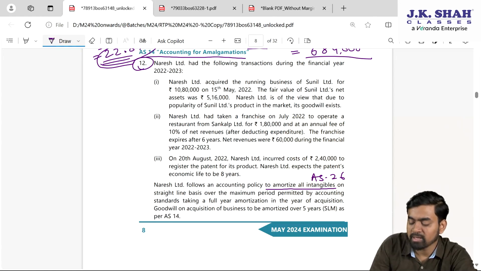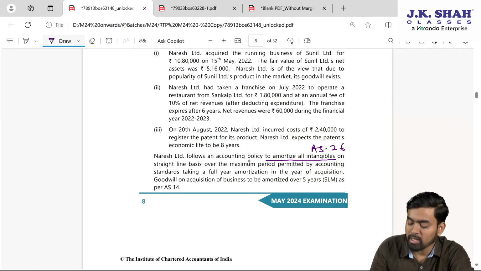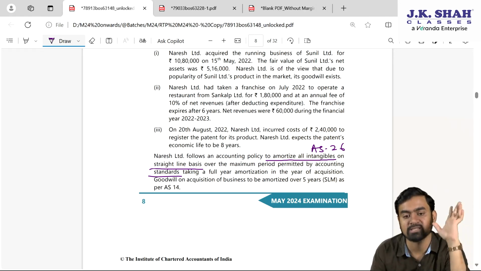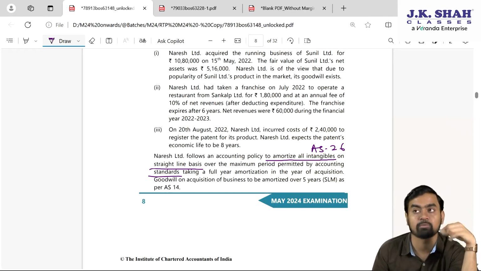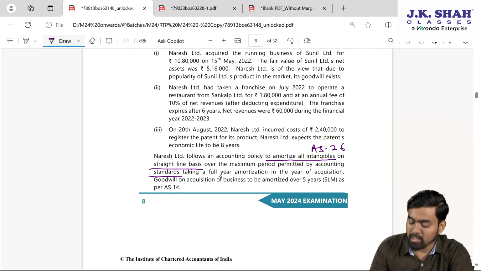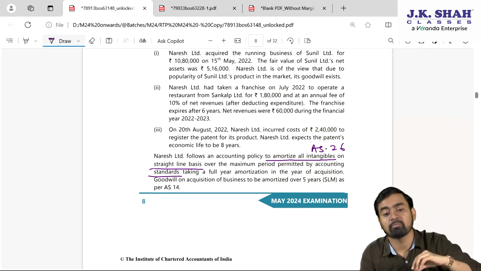Nourish Limited had the following transactions during the financial year 22-23. There are 3 transactions, and at the end they are asking: Nourish follows an accounting policy to amortize all intangible assets on straight line basis over the maximum period permitted by accounting standard. If you see AS 26, the maximum life is 10 years, my dear students. There is a rebuttable presumption that the life is 10 years. Less than 10 years is allowed, but more than 10 years, unless proven, is not allowed. Take full year amortization in year of acquisition. So whenever you acquire during the year, we will take full year amortization. We will not go into month calculation.